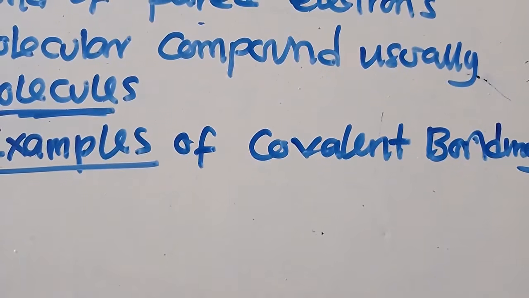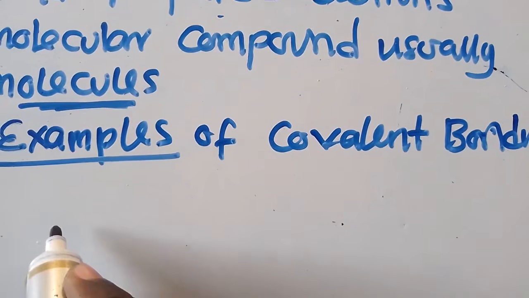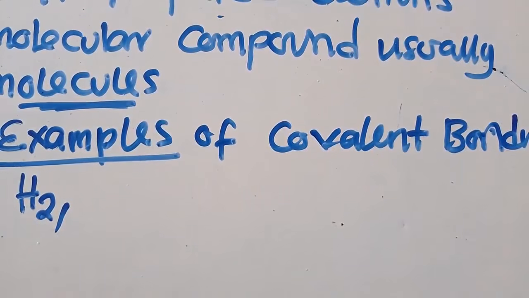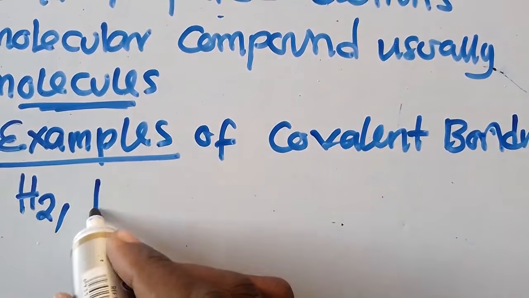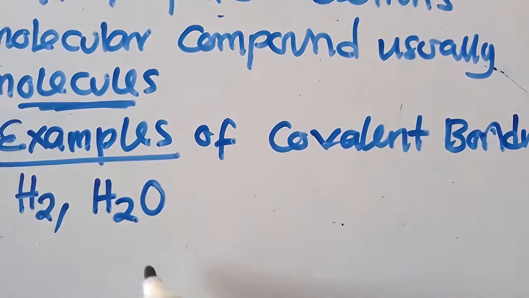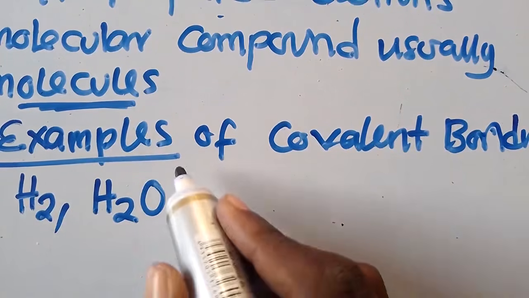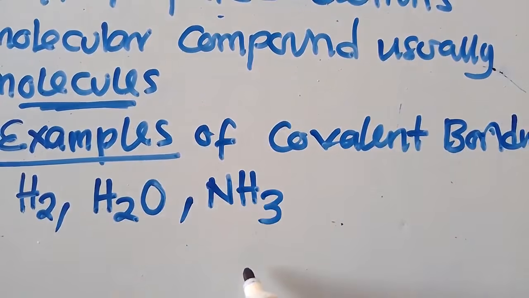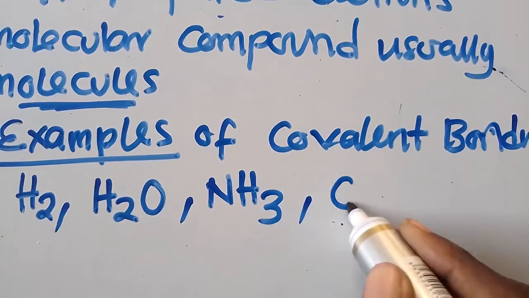We've got the hydrogen molecule, which is like this. We also have H2O, which we all know is water. We also have ammonia, and we also have the oxygen molecule.